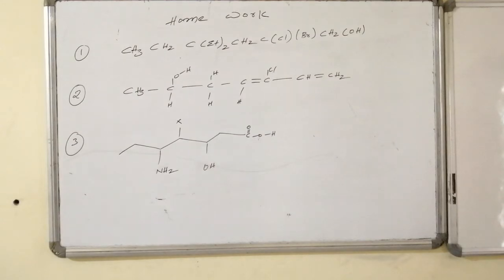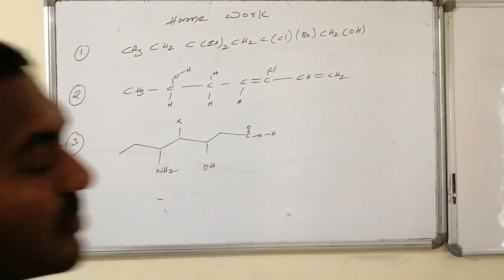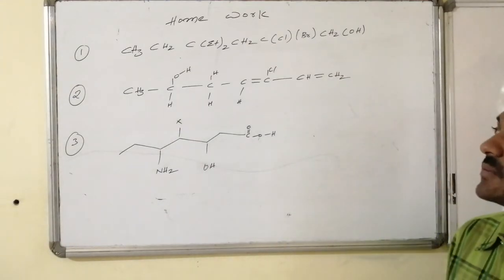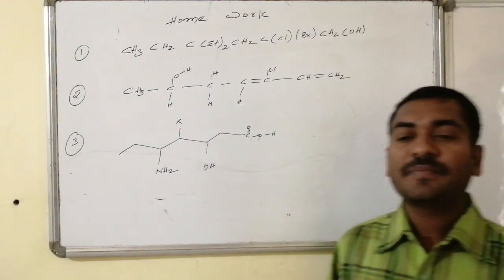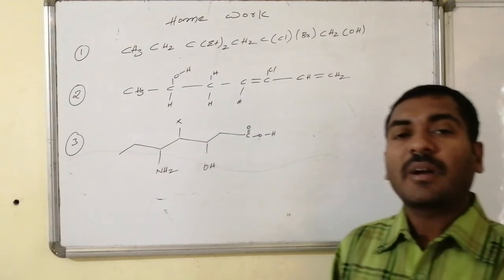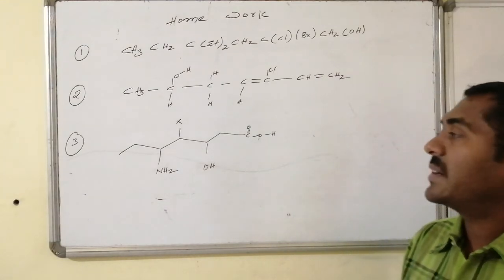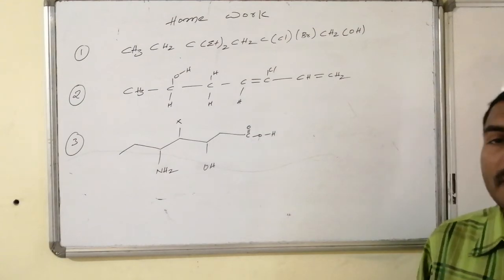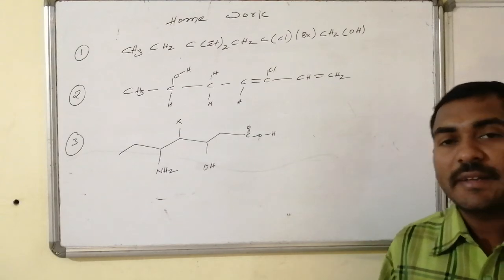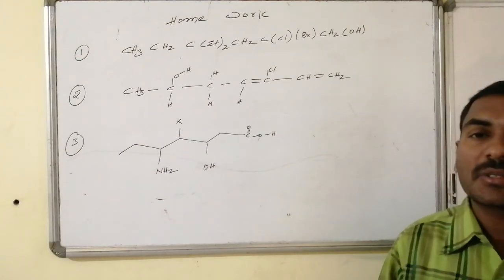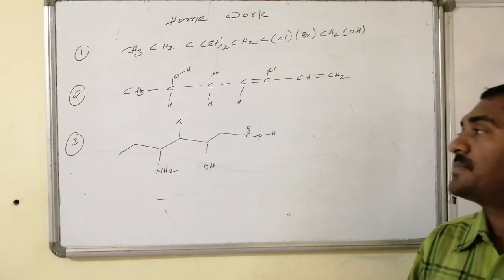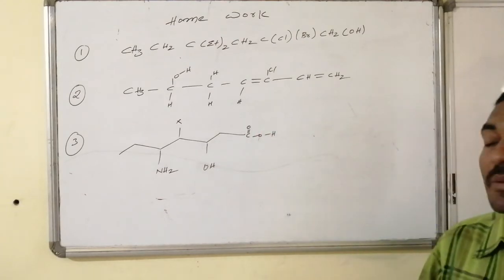Here there is some homework for you. There are three questions given for you in the form of homework, whereas question 1 is in compressed form, question 2 is given in the bond line notation, and question 3 is provided in the zigzag representation. For the first question, of compressed form, you write the structure in terms of the bond line notation as well as the zigzag form, and also write the molecular formula.